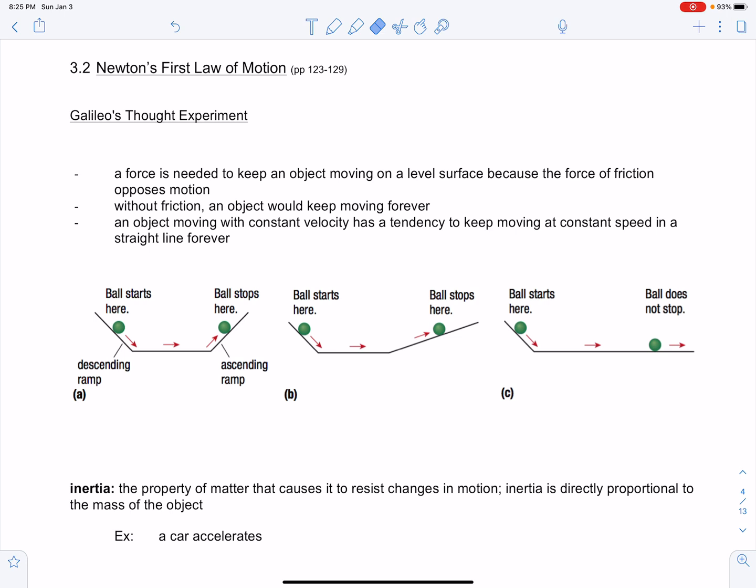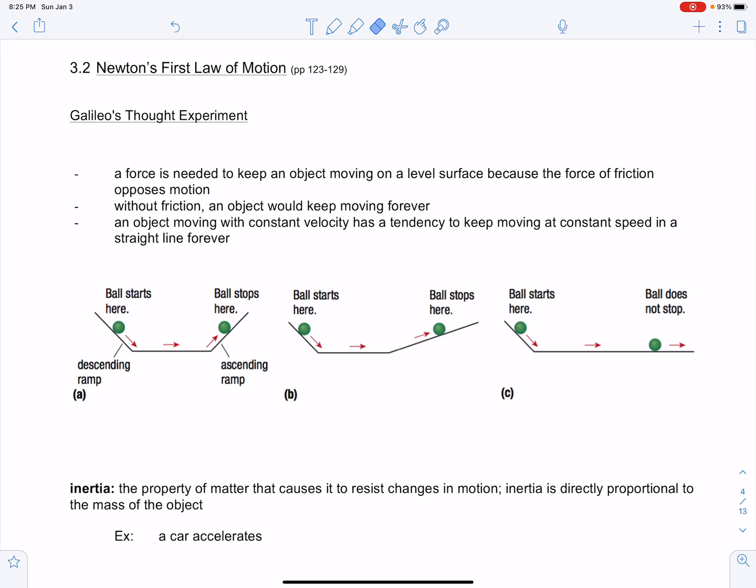So take a look at these 3 diagrams. Imagine we have a descending and ascending ramp, kind of like a half pipe for skateboarders or snowboarders. If there is no friction, the ball will continue to move up and down the descending and ascending ramps over and over and return to the same height from which it started because nothing is opposing the motion of this object. There's no friction to slow it down. Once it has that energy, it'll continue forever and ever until it's interrupted by some sort of other force.